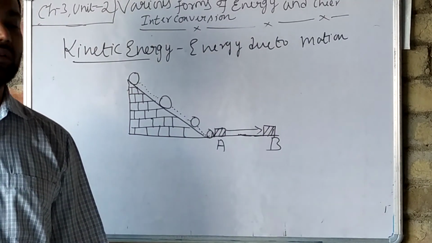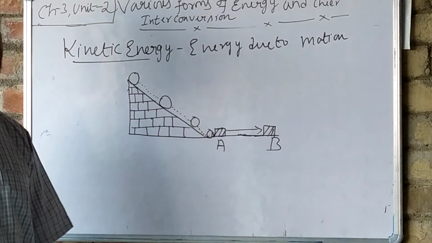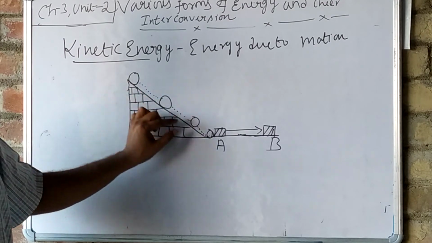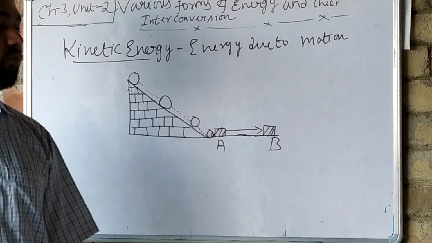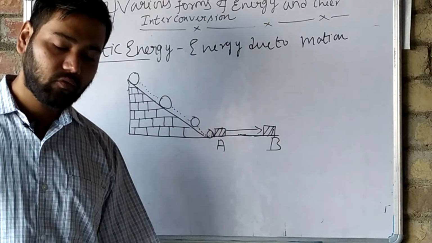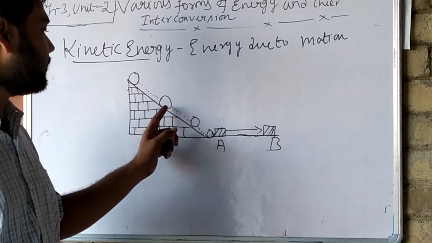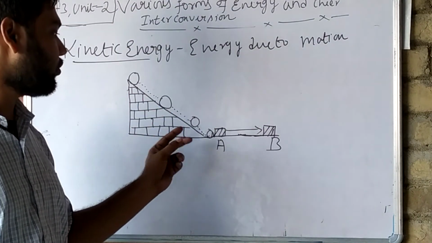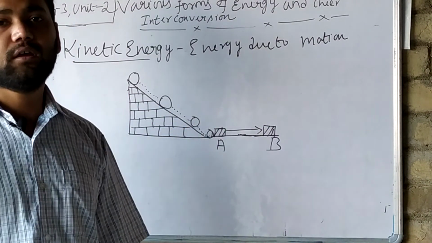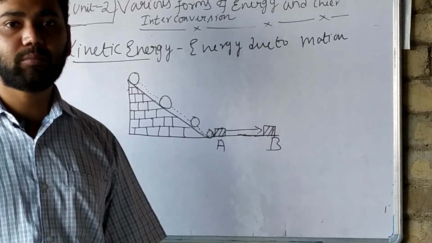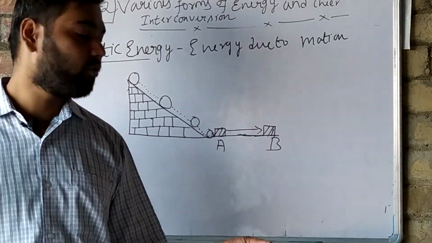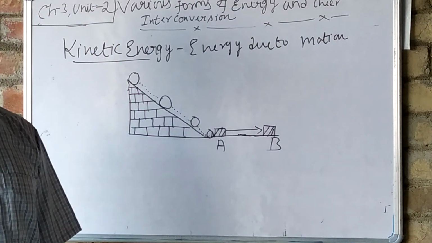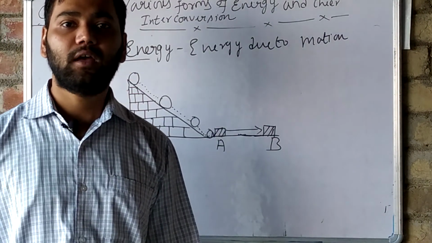How does kinetic energy work? This is the energy by the virtue of its motion. See here, a ball is rotating. That means because of the motion, fast motion, energy is stored in the ball, and with that energy, when it pushes the box, the energy is grabbed by the box and it is shifted from position A to position B. So this is the case of kinetic energy.